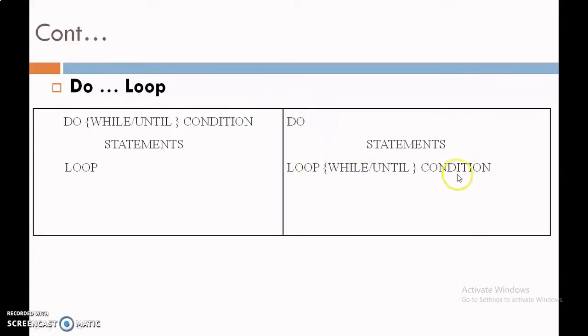So at last the condition is checked. So this is known as an exit control loop. So here in .NET, Do loop appears in 4 types: Do While loop, Do Until loop, Do Loop While, and Do Loop Until.